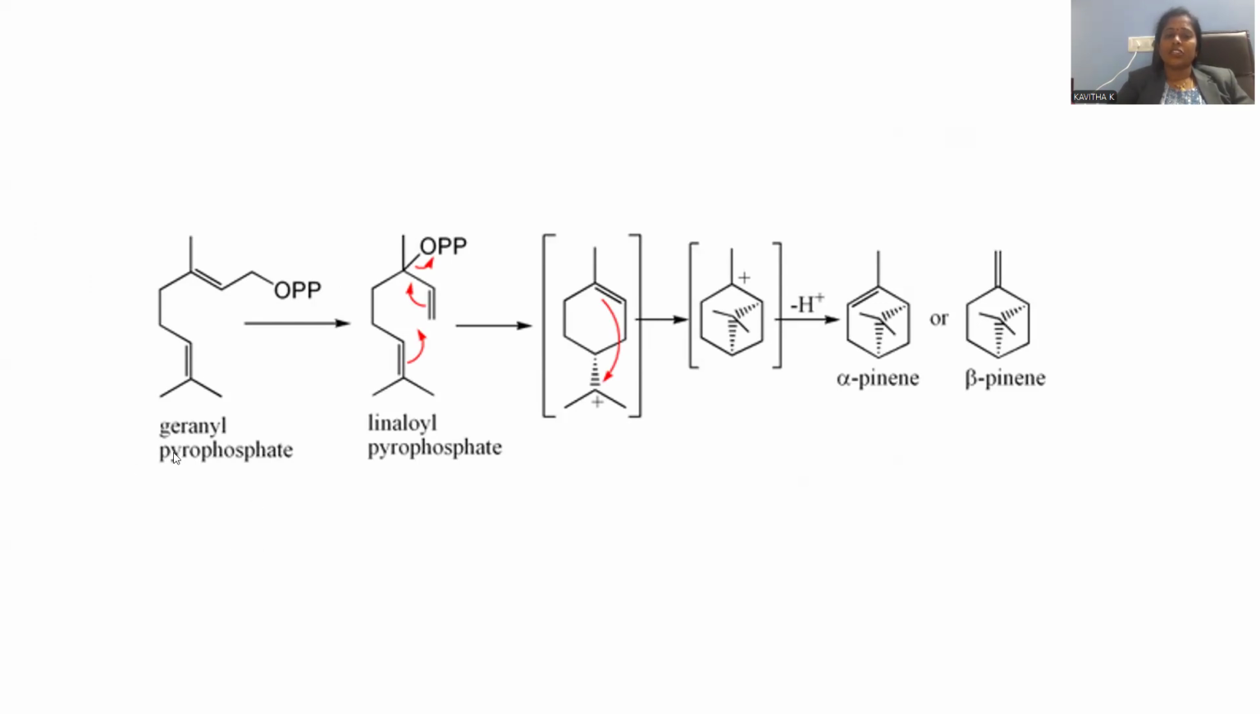We have to take the starting material geranyl pyrophosphate, which is the open chain molecule where you can find here a double bond, and here another double bond is there. The pyrophosphate moiety is present at the terminal carbon atom. Later on it is transformed into another molecule called linalyl pyrophosphate. What difference can you notice? This double bond is migrated so that OPP will be shifted over there. This is a kind of relocation, we can say rearrangement or relocation.